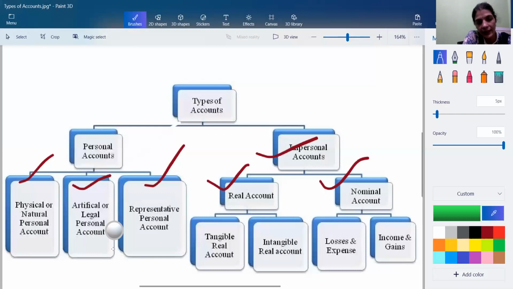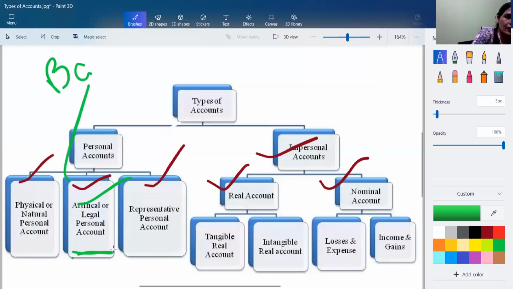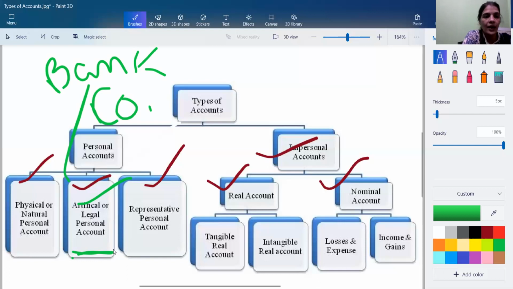So we discussed here three types of accounts. The physical personal account is related with natural persons. The artificial personal account, which is the second personal account, is related with artificial persons, like any company or any bank's account. In physical persons, we are dealing with natural persons like Ram.